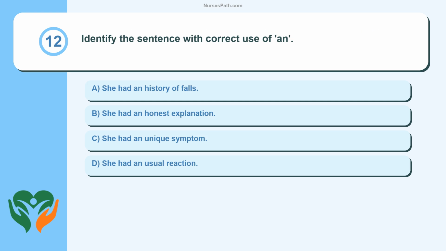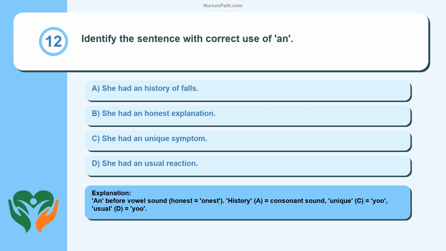Question 12. Identify the sentence with correct use of an. She had an history of falls. She had an honest explanation. She had an unique symptom. She had an usual reaction. An before vowel sound, honest equals onest. History, A equals consonant sound, unique, C equals U, usual, D equals U.